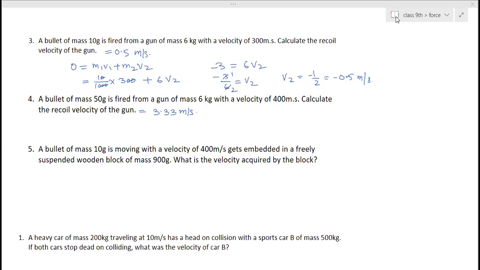Ma'am, is the fifth answer 4.4 meter per second? Yeah, everyone right? That is 4.44 meter per second. Is the right answer.